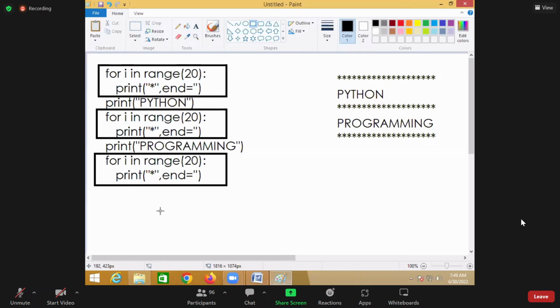The size of the program increases because you are writing the same code again and again. To draw 3 lines, you repeated this 3 times. If I want to draw 100 lines, I have to repeat this code 100 times. Then the size of the program increases.